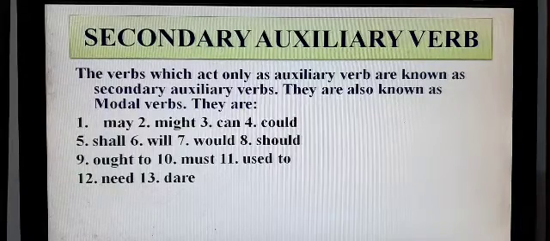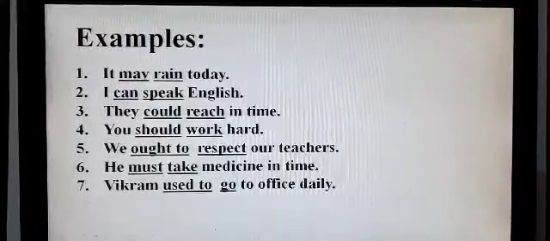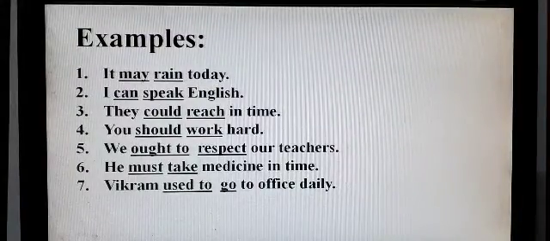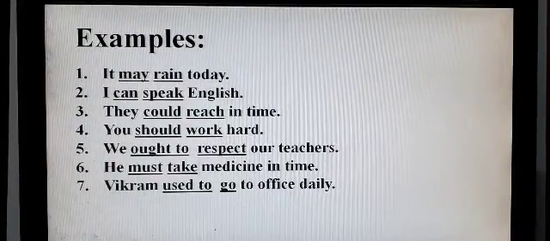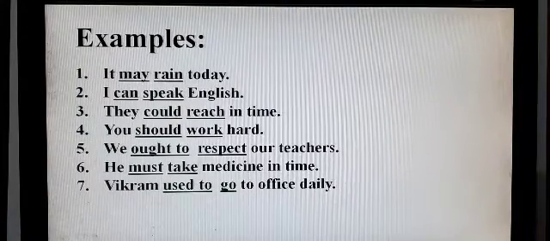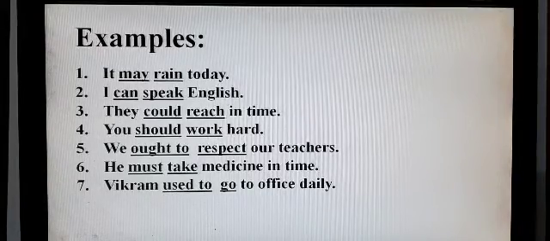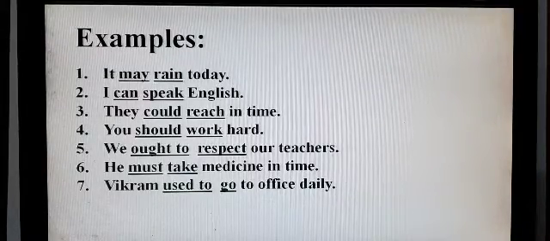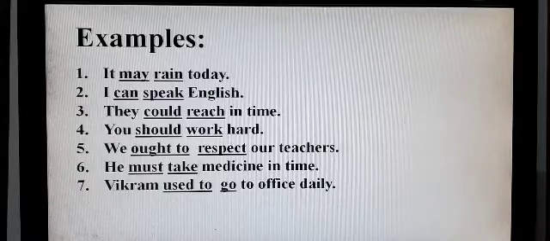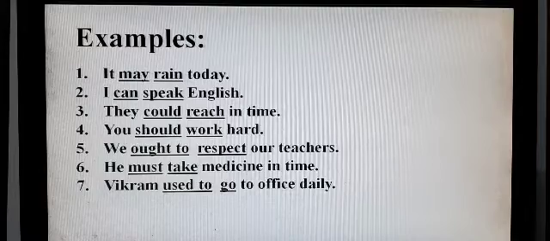These 13 verbs are known as secondary auxiliary verb. Let's see some examples. It may rain today. Here may is the auxiliary verb because rain is the main verb. If I say I can speak English, here speak is the main verb, whereas can is the example of auxiliary verb.